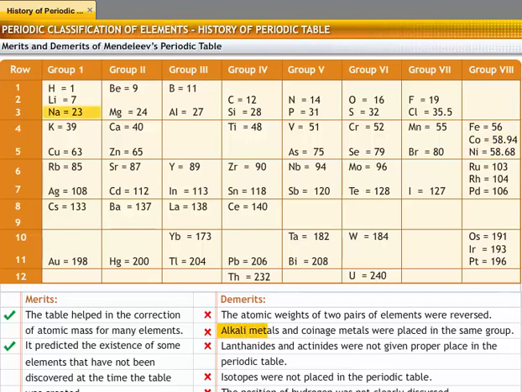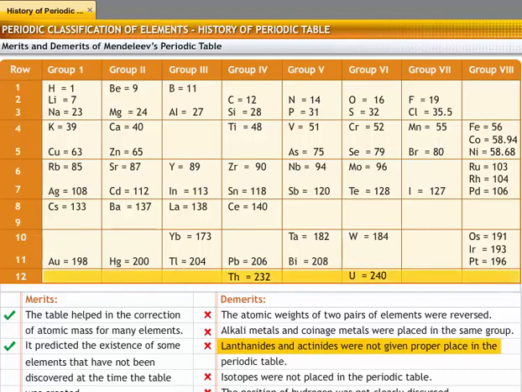Alkali metals such as sodium and potassium, and coinage metals such as copper, silver, and gold were placed in the same group, even though their properties are significantly different.